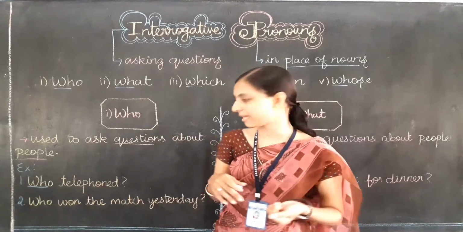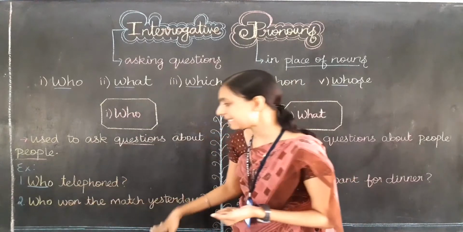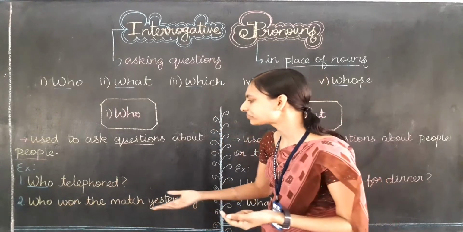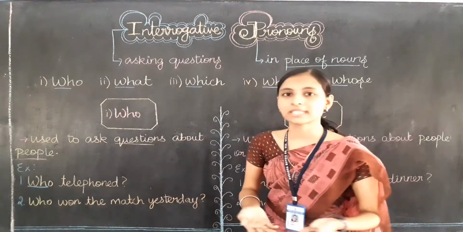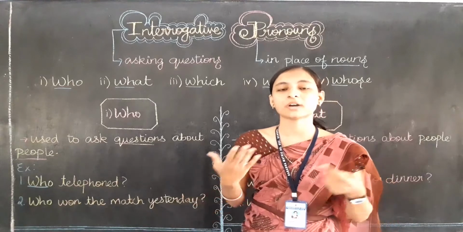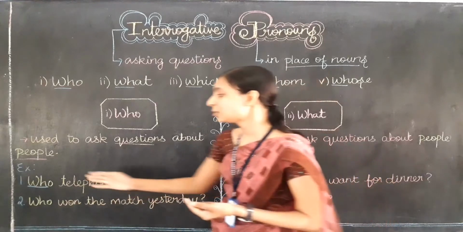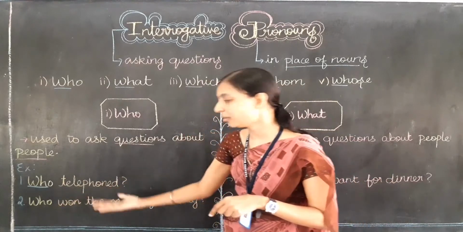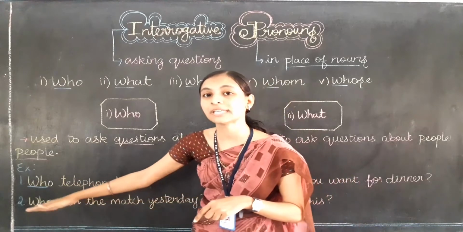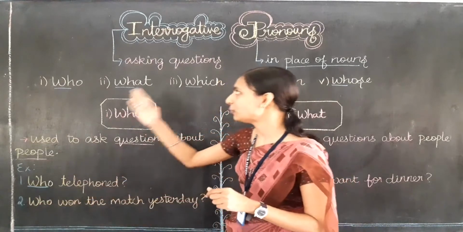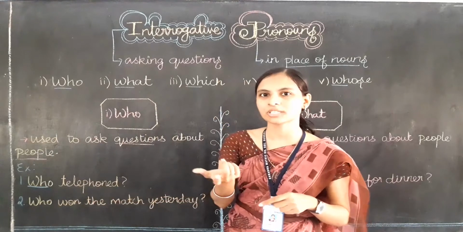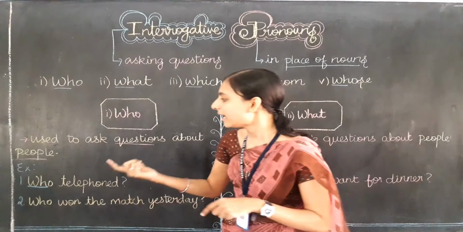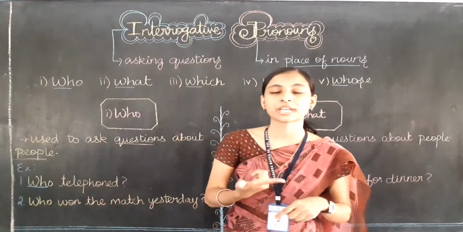Let's learn with one more example. Who won the match yesterday? The answer may be Ravi won the match yesterday, or Rahul won the match yesterday, or Priya won the match yesterday. So the answer is a noun only, but here, instead of nouns, I am going to use an interrogative pronoun. Interrogative means asking a question, so it may be the question word, used in place of nouns, so that is a pronoun, and who stands for the interrogative pronoun.